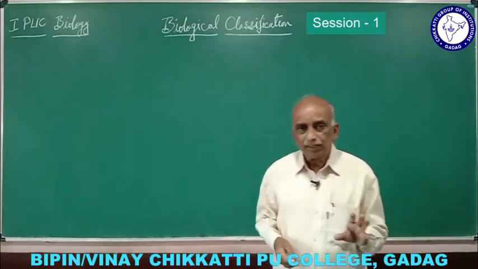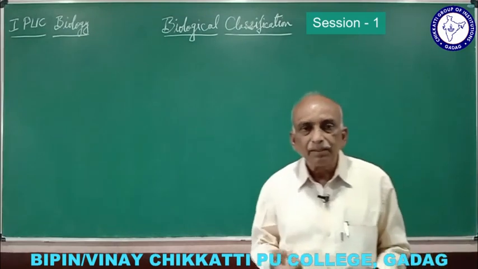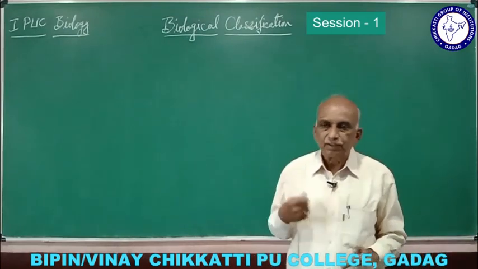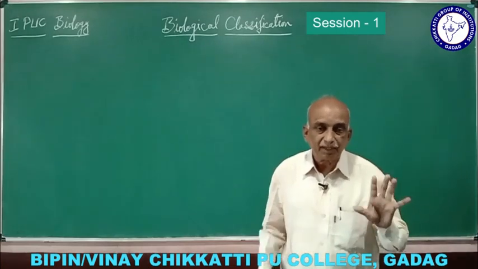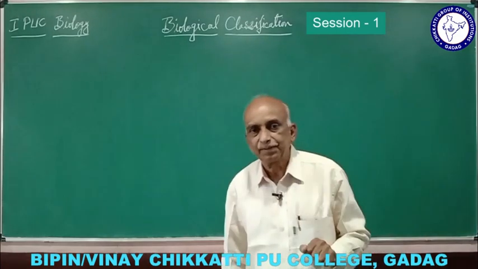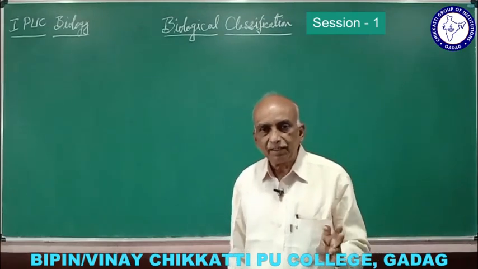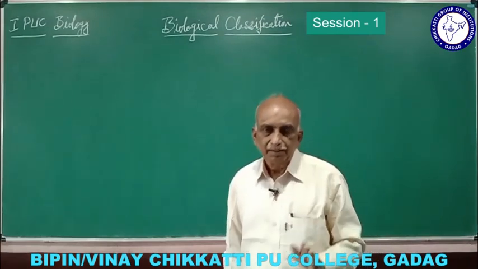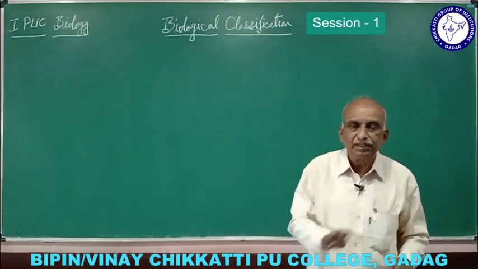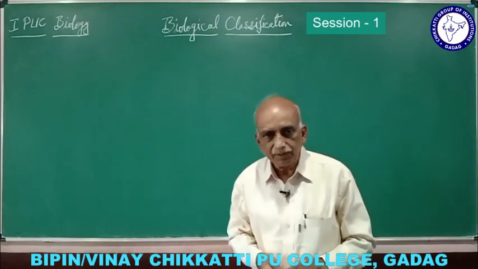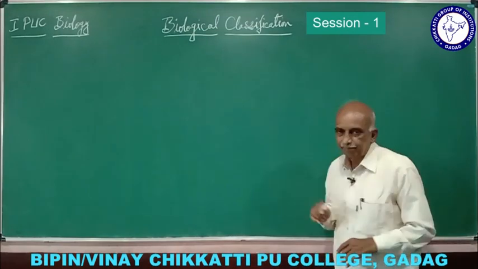That was also another problem. So another scientist called Copeland classified organisms into four kingdoms: monera, protista, plant, animal. He divided monera as a separate group, so living organisms were classified into four kingdoms.